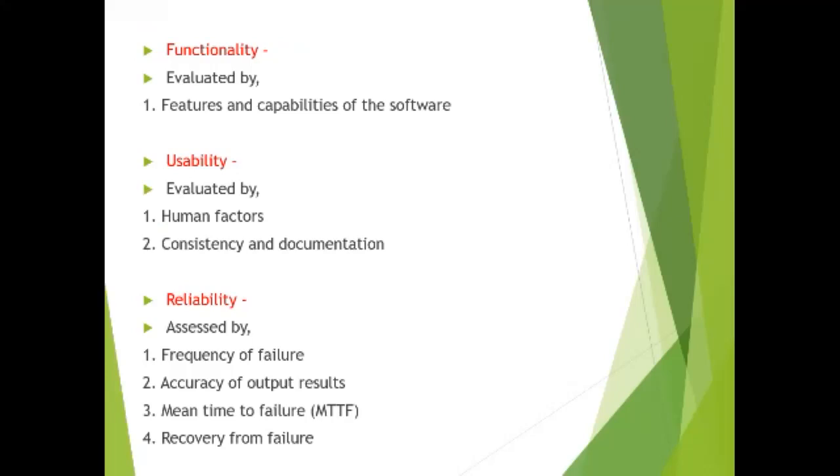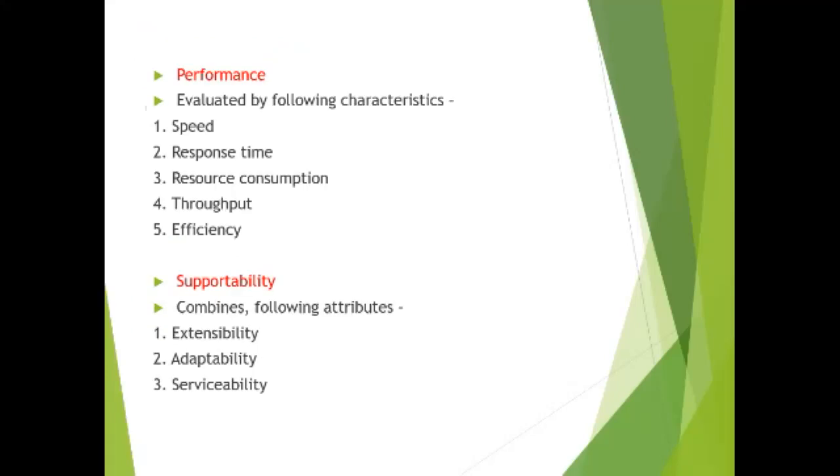Reliability is assessed by frequency of failure, accuracy of output result, mean time to failure, and recovery from the failure. Performance is evaluated by the following characteristics: speed, response time, resource consumption, throughput efficiency. Supportability combines the following attributes: